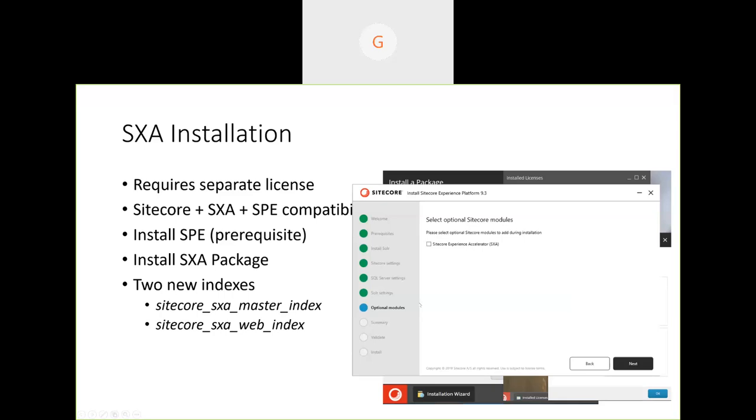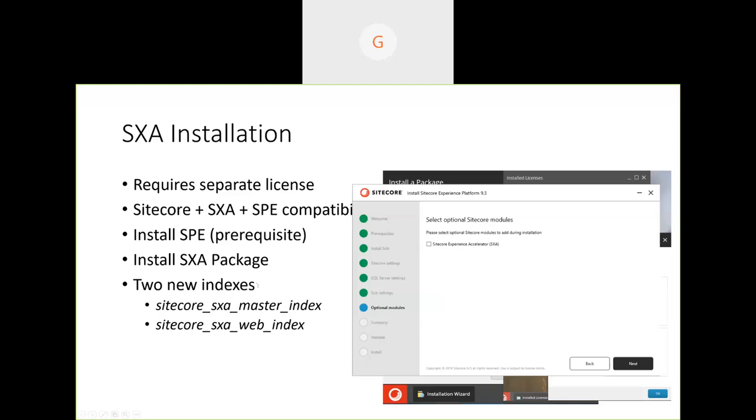I had one interesting question. Somebody asked me whether SXA has become a pre-installed module. I was a little confused when they asked that, so I asked them, and they said, no, I installed 9.3 and it automatically came with SXA, because they had auto-selected this option.